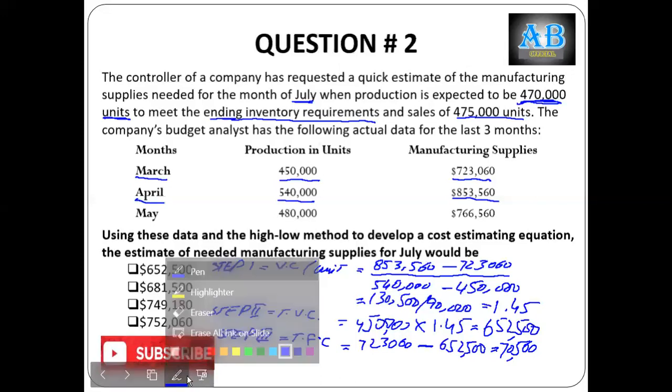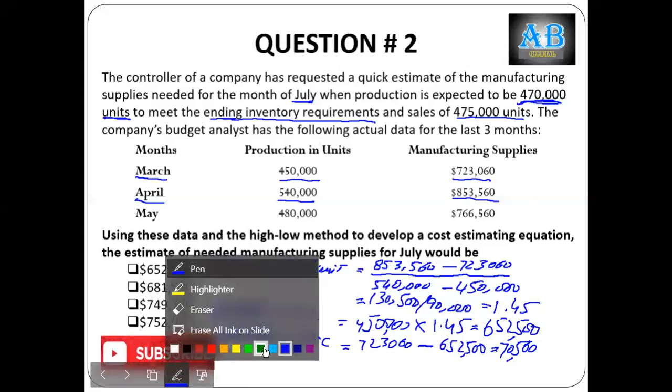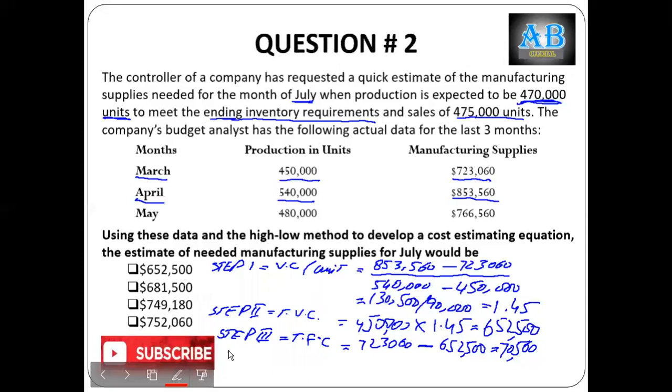Now I'm doing the July relevant calculations. For that purpose, first of all, calculate total variable cost, which is the activity level of July, 470,000, times variable cost per unit.